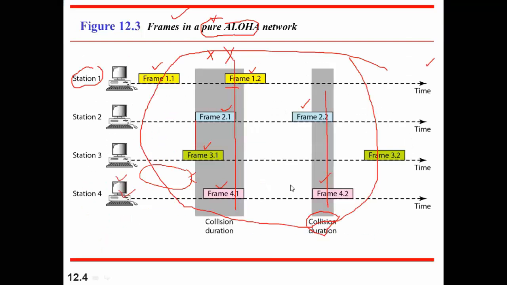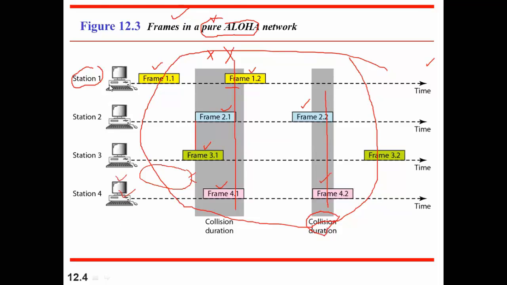I'm just going to highlight the things that we have already discussed. You can see the dotted lines in between. These are the channels which will be used by the stations. In our example we have 4 stations, and we are going to access this channel. This channel can be accessed by any station at any time.